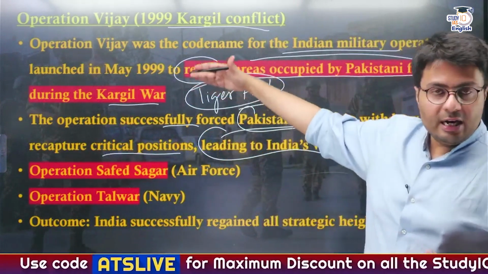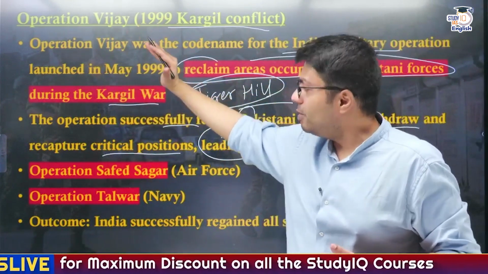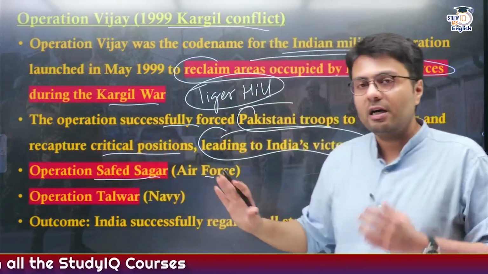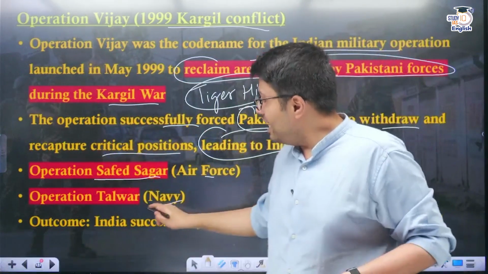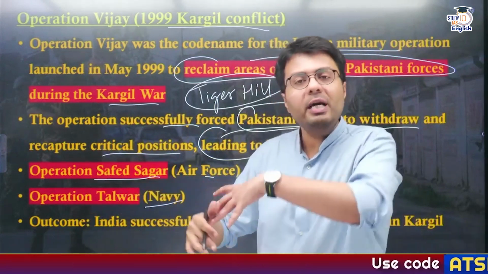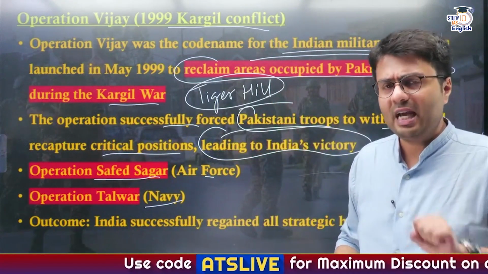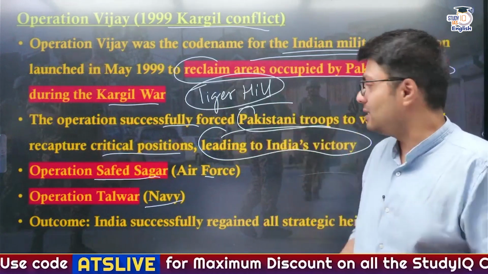Now, in order to support the Indian Army's Operation Vijay, the Indian Air Force started Operation Safed Sagar, and if you translate Safed Sagar, it means White Ocean. Similarly, the Indian Navy started Operation Talwar to increase its deployment in the Arabian Sea to counter any mischievous activity that might have been taken by the Pakistani Navy.